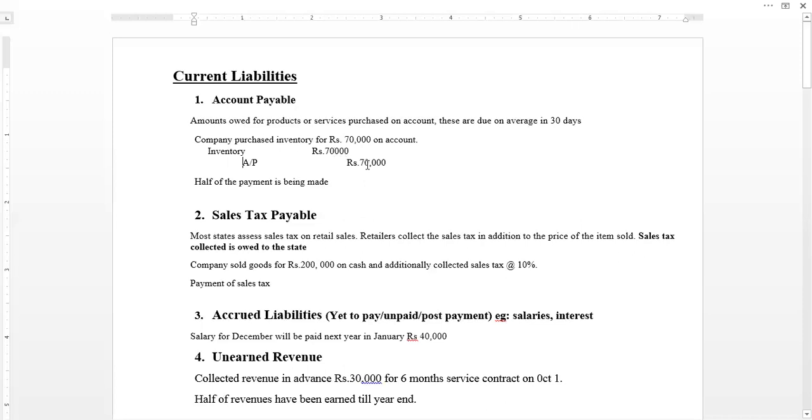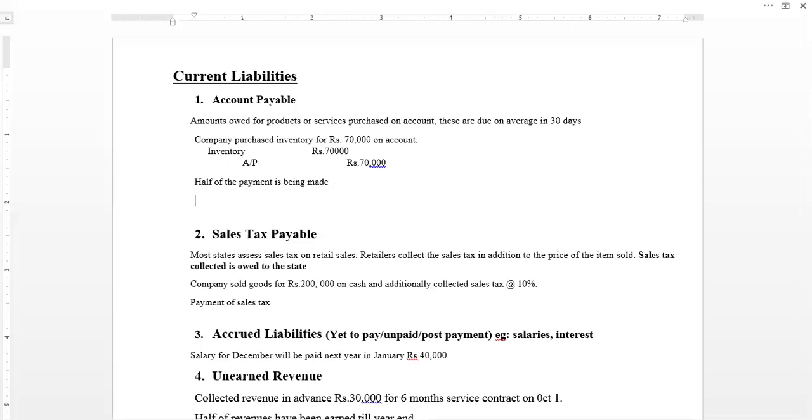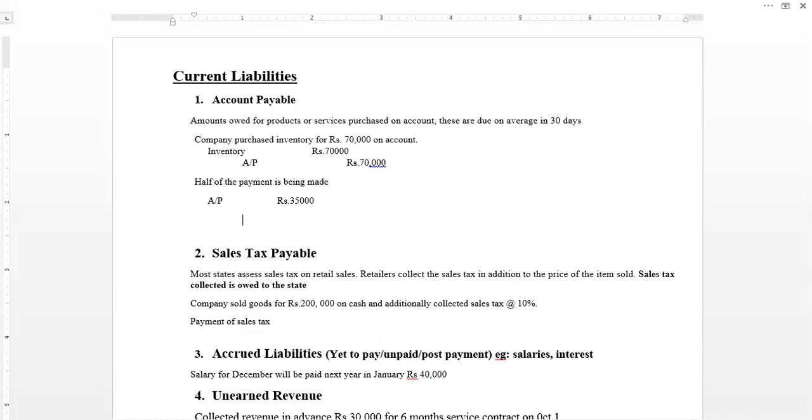So what is half of this amount, 70,000? The company will be crediting in its T account of account payable. The company has to pay 70,000, and out of which half payment the company is making. What will the company record? The company will record account payable as debit because there is a reduction in the liability, and the debit amount is rupees 35,000 because half of this amount the company is paying, and the credit will be the cash figure because the company is making this payment in the form of cash.